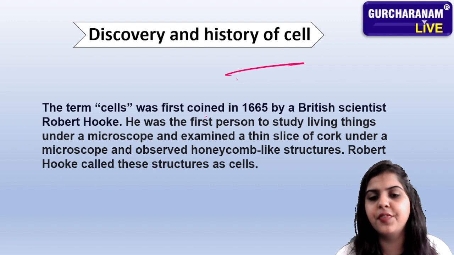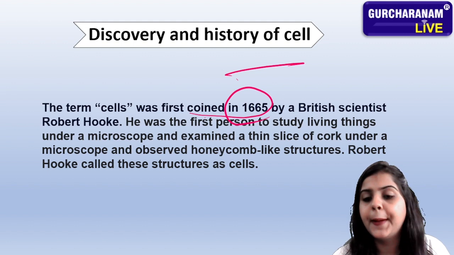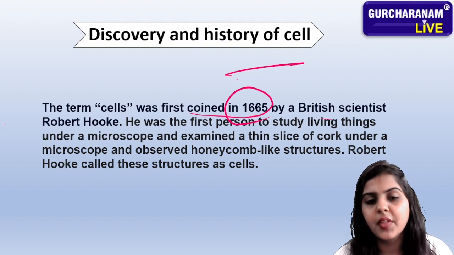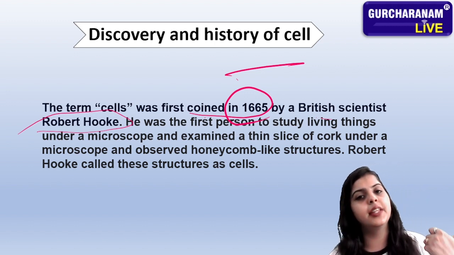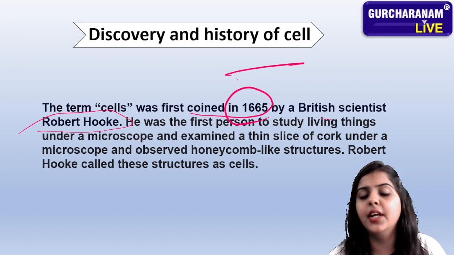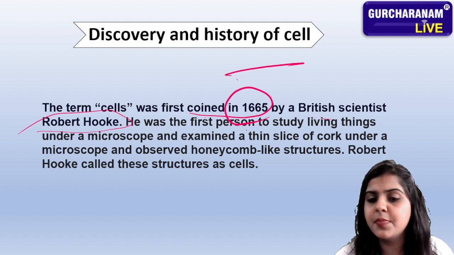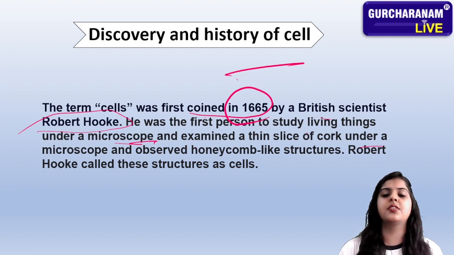The term cell was first coined in 1665. Just remember this year, 1665, by a British scientist. Actually, the scientist was living in Britain. Robert Hooke. Just remember the name, Robert Hooke. In the year 1665, he found out about the cell. He was the first person to study living things under a microscope and examined a thin slice of cork under a microscope and observed honeycomb-like structures.